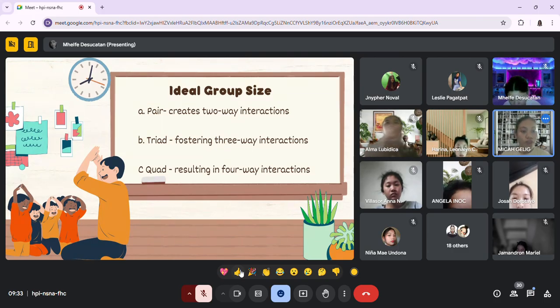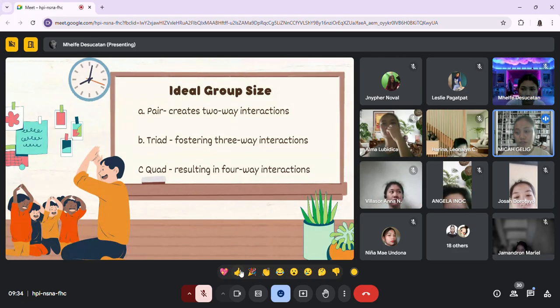And also, quad interactions involve a larger group, pushing children to manage complex group dynamics, share leadership, and find consensus in play or task. So each group type helps develop specific social communication and problem solving skills in a way that builds their ability to work with others in diverse settings.